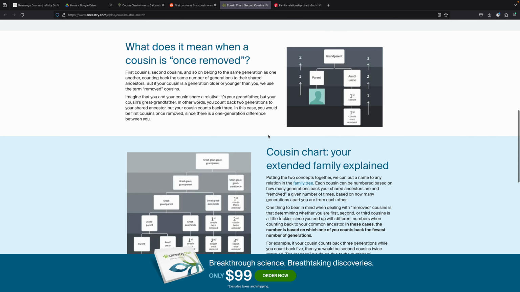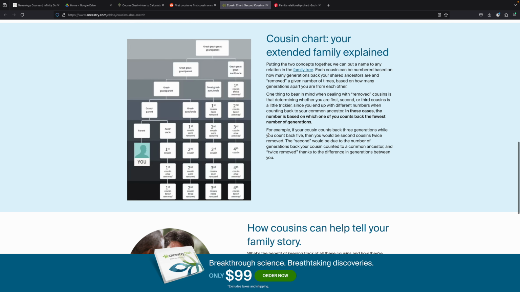All right, now that we sort of know what first, second, third cousins and so forth are, let's go on to the removed part. This one is a little bit more complicated, but once you keep in mind the generation part, it should be easy to go. All right, so let's start with us, right? We have our parents and we have our grandparents. We're going to stop right there, because that's important.